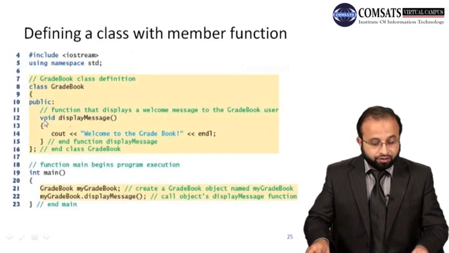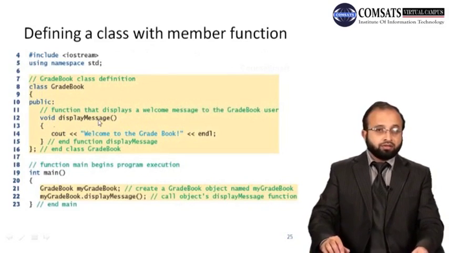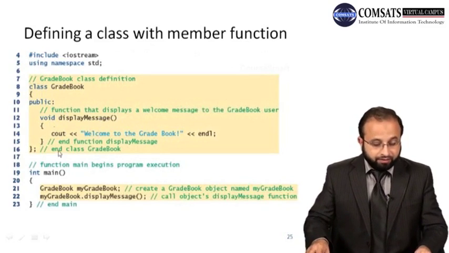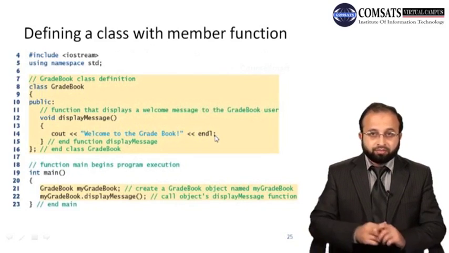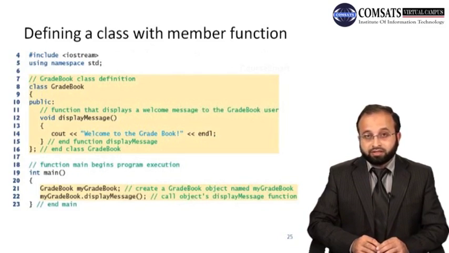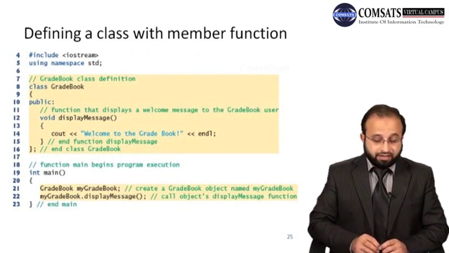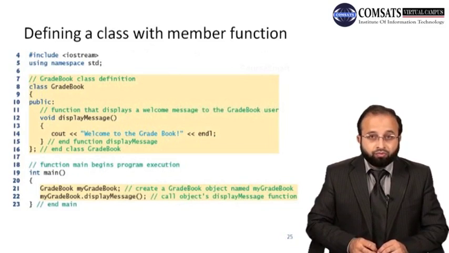Now there is one function. We will see what is public. So there is one function inside the class, and this is a very familiar function, void displayMessage. This is the opening bracket and closing bracket of the function, and there is one statement: cout, less than sign, welcome to GradBook, and then a semicolon. Since every C or C++ statement ends at a semicolon.